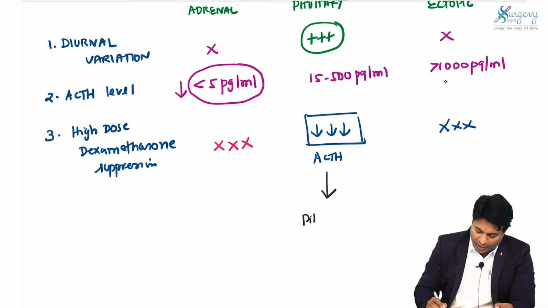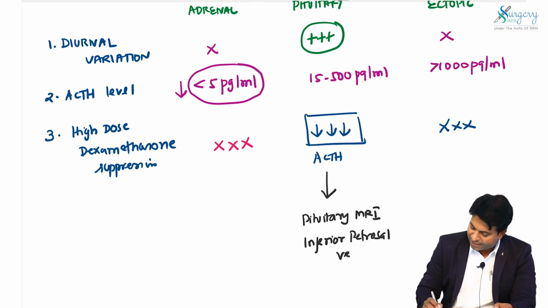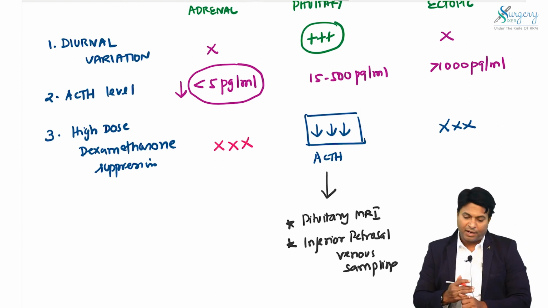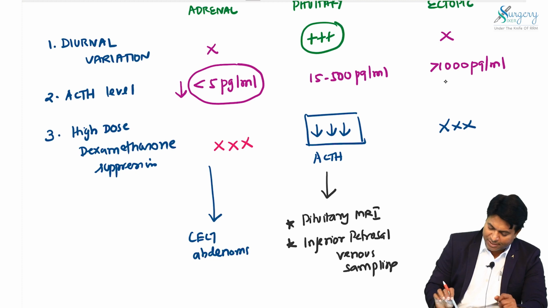If you suspect a pituitary source, we should advise pituitary MRI and inferior petrosal venous sampling. For adrenal source, we go for CECT abdomen to look for any adenoma; I told you the most common is adenoma.